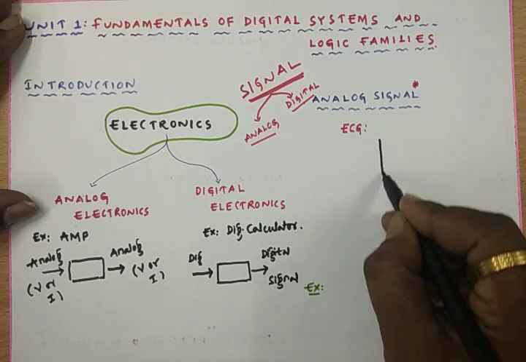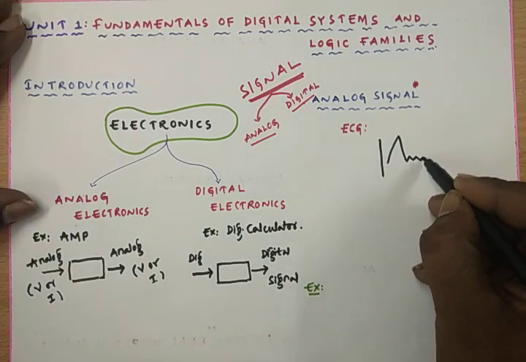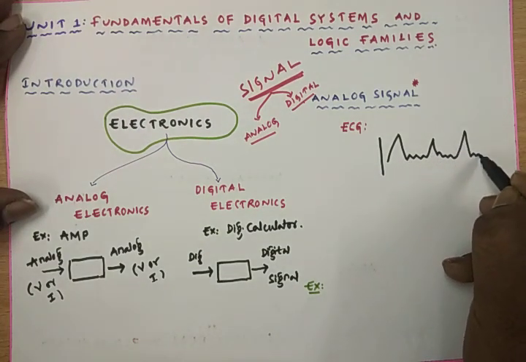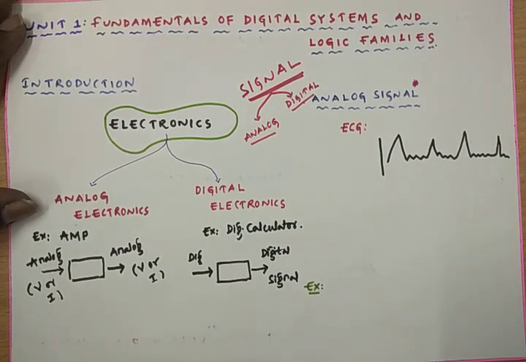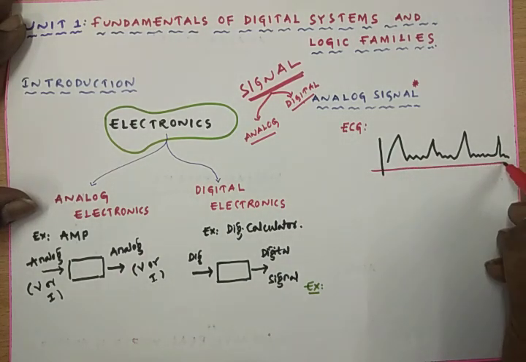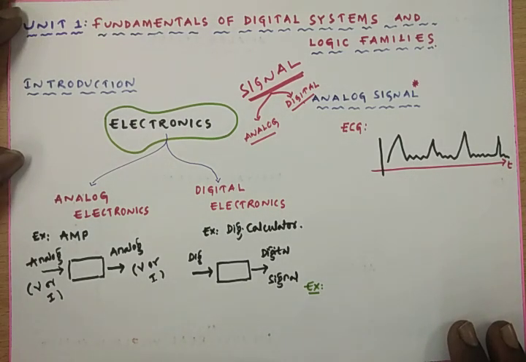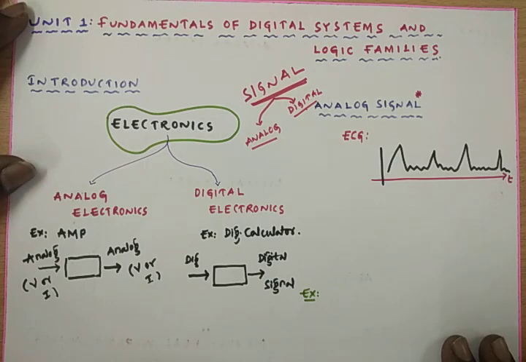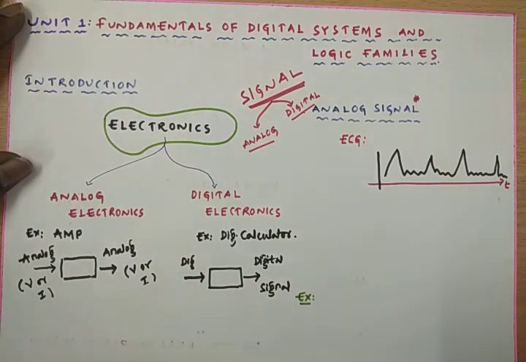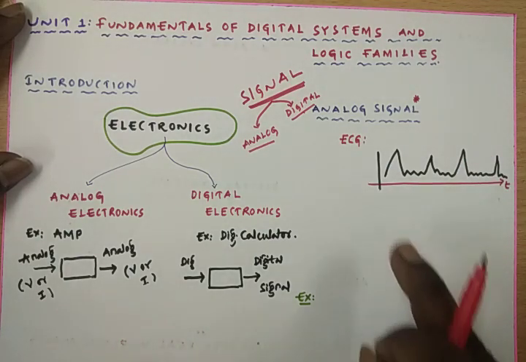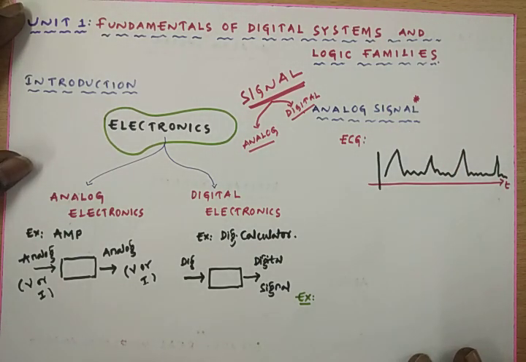The ECG signal will be like this. It keeps on varying, keeps on changing with respect to the time, and conveys some information. That signal is named as analog signal.